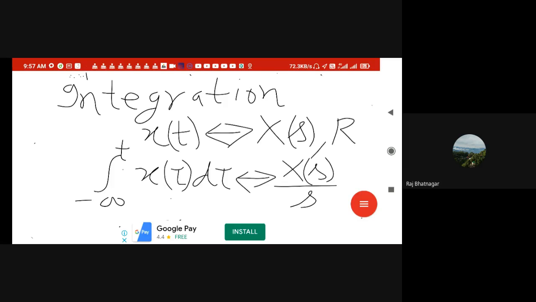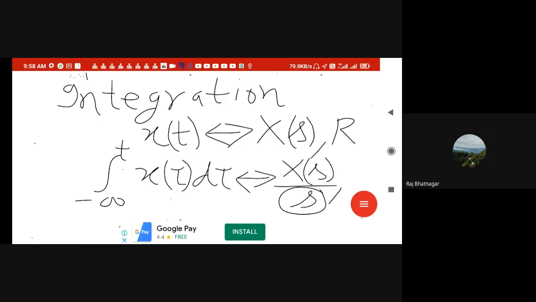In the ROC, what will happen? We are not discussing the ROC in the differentiation also. Because of this s equal to 0, there is a pole over here, and the pole is not included in the ROC. So there may be a deletion of the origin, or there may be an inclusion of the origin. Inclusion, why? Because maybe s equal to 0 was omitted in X of s.